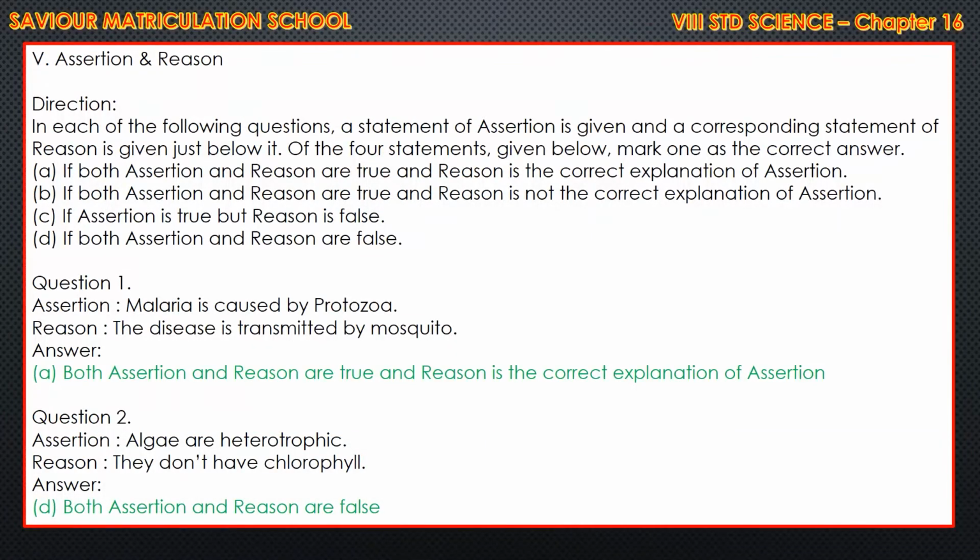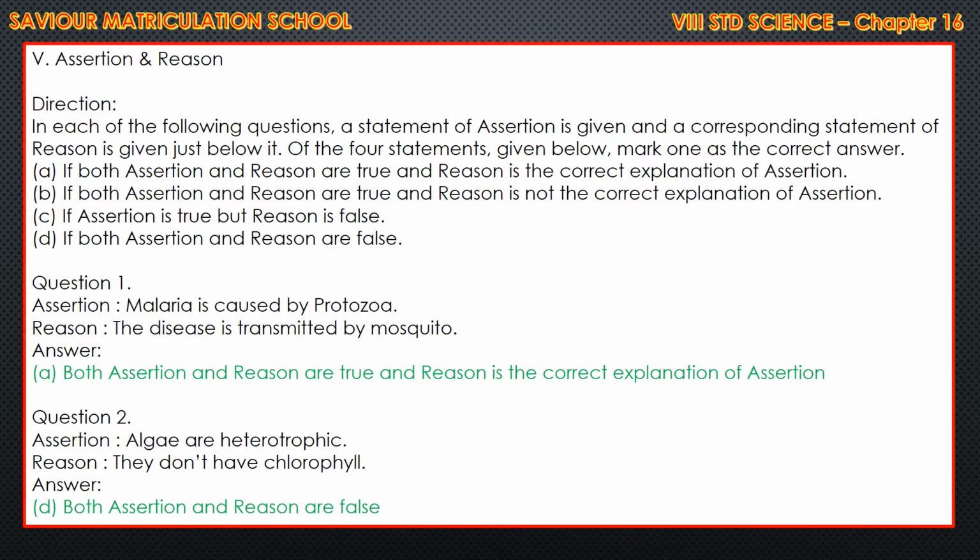Then assertion and reason. Mark the correct one as usual, because you are new for this. 7th, I don't know whether you got it or not. Here the options are given. A, if both assertion and reason are true and the reason is the correct explanation of assertion. B, if both assertion and reason are true and reason is not the correct explanation of assertion. C, if assertion is true but reason is false. D, if both assertion and reason are false.